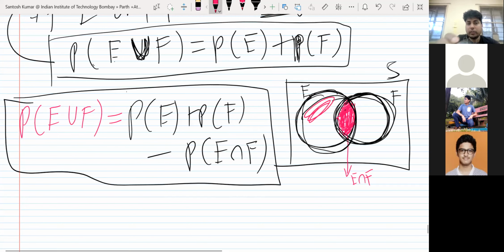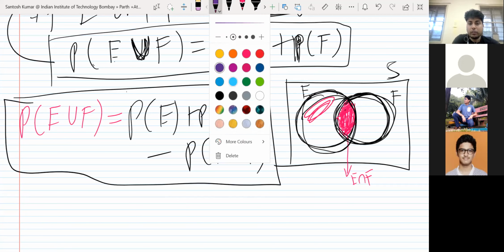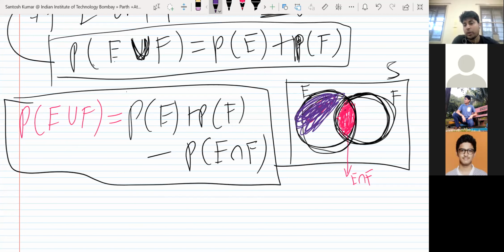What is the name of this portion? I'm talking about this left side portion without the red portion. In set, have you not done set theory? So without set theory, how are you doing probability? Have you done set theory? No, sir.